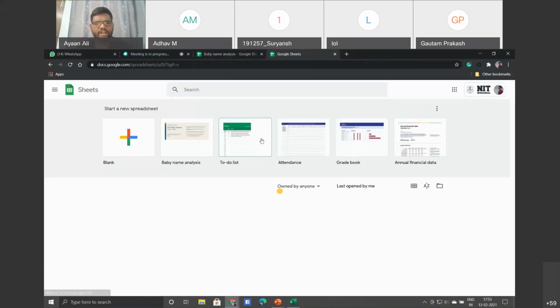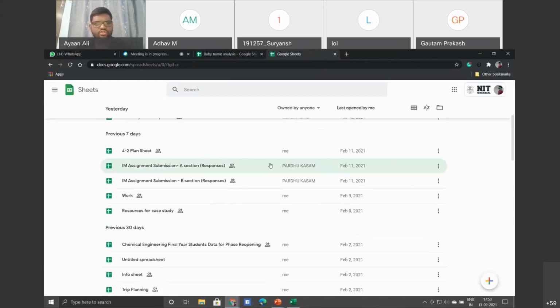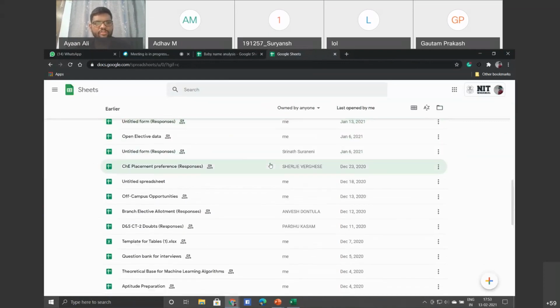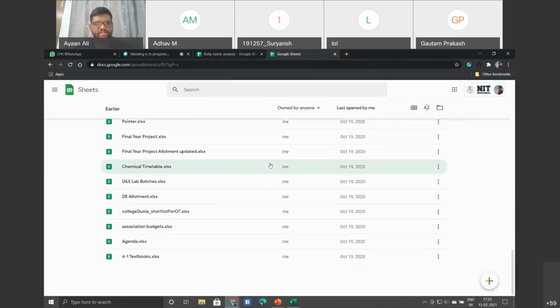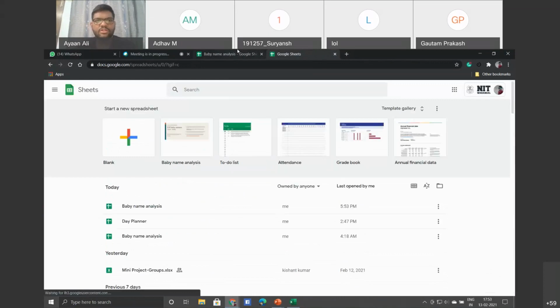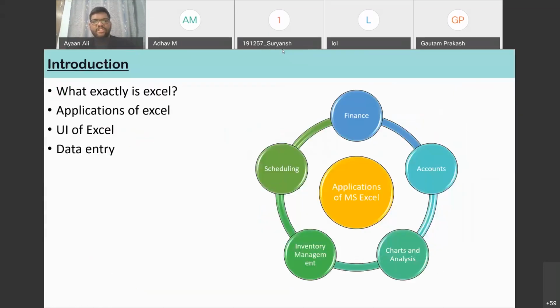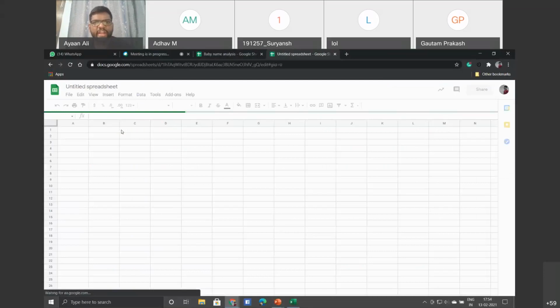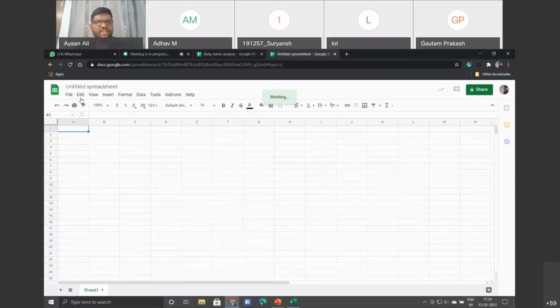Just one more insight, to show how I use Excel in my daily life. You can see how many sheets are there here. So these are the two options in case you want to practice Excel. Even if you go to a blank sheet, you may not get the entire features of Excel, but more or less it will be the same.